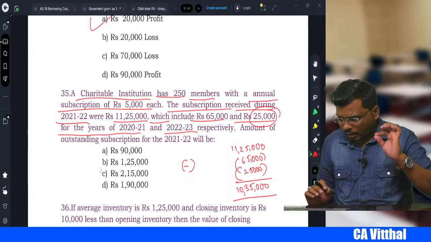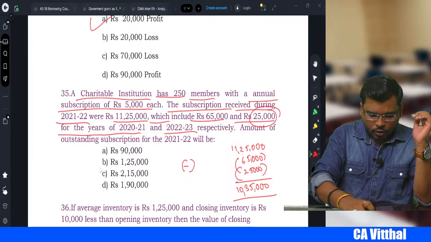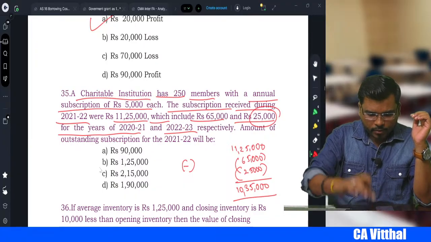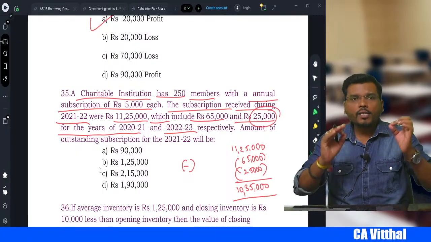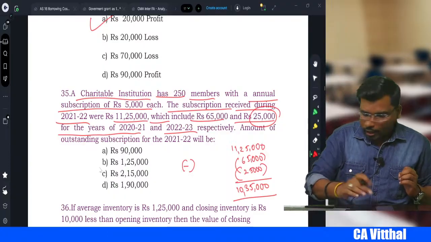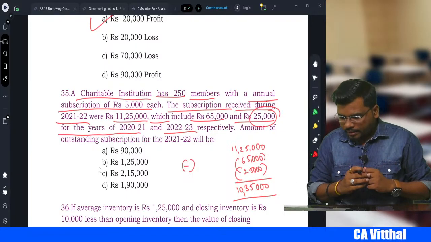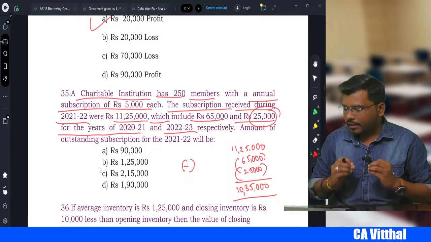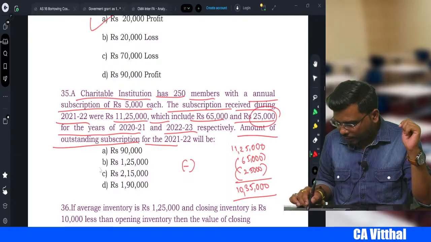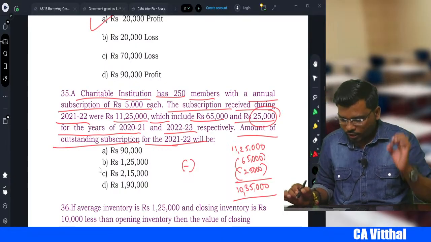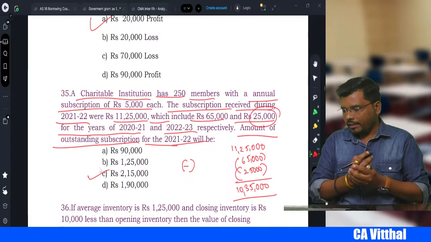Now, how much is the total income for us? There are total 250 members, each paying annual subscription 5,000, so our total income becomes 12,50,000. We need to receive 12,50,000, but we have received 10,35,000. It means there is 2,15,000 outstanding. Amount of outstanding subscription for the year 21-22 will be 2,15,000. Is that clear, my dear student?